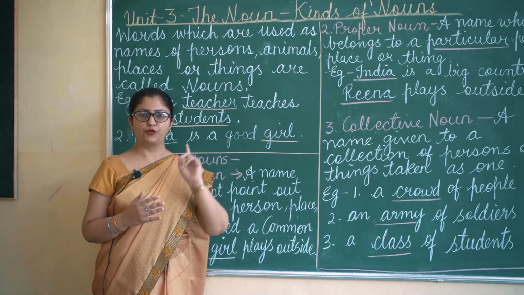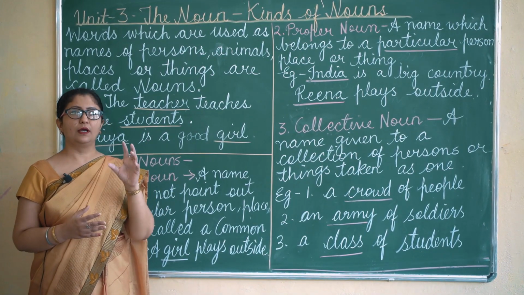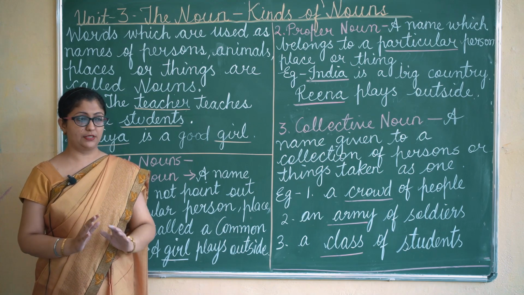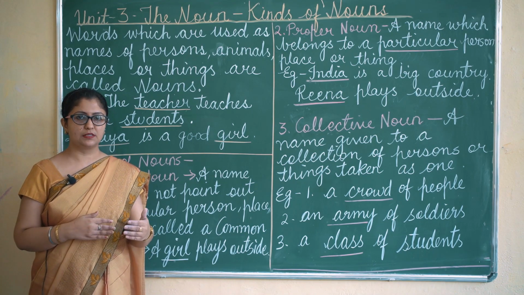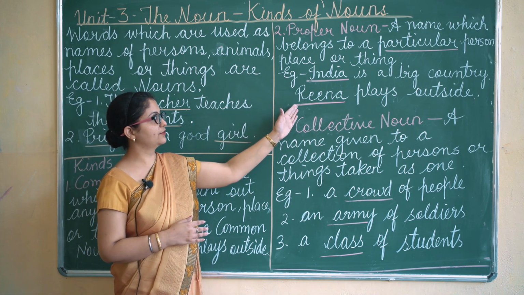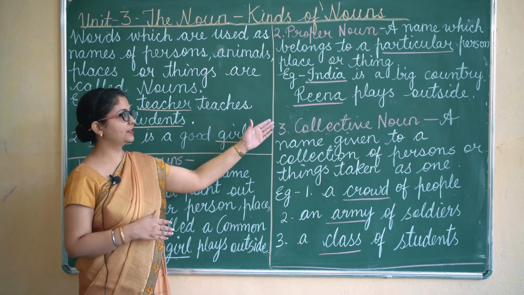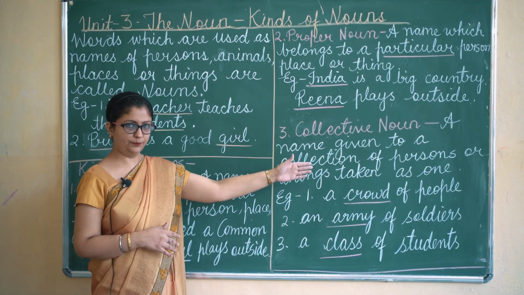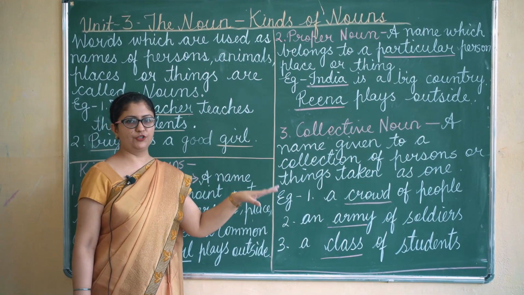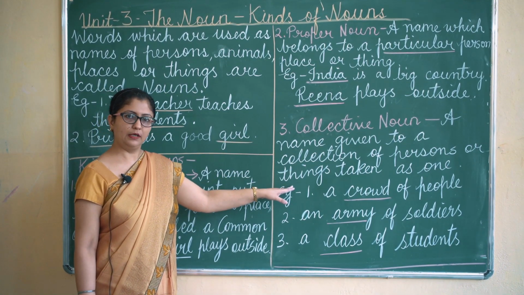When we talk about proper noun, it is a name which is given to a person in particular. It is a special name given to a person, place or thing. So like India and Reena, these are proper nouns. Then we have collective noun. Collective noun is a name which is given to a collection of persons or things.